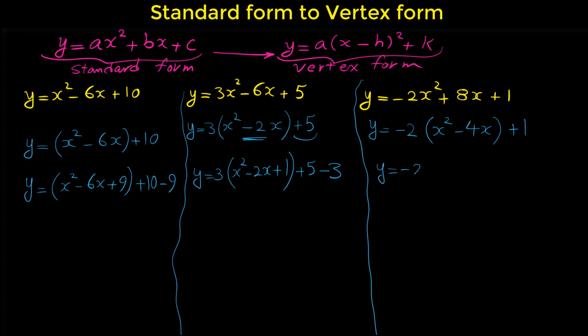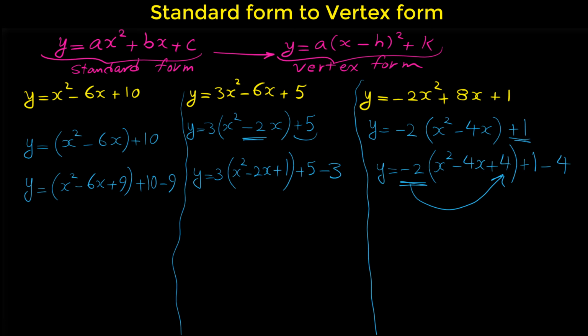If we add 4 to our bracket, we have x squared minus 4x plus 4. And don't forget to put this 1 here. Maybe you think, okay, we have to subtract 4. No. Attention again. This negative 2 multiplies by this 4. And negative 2 times 4 is negative 8.